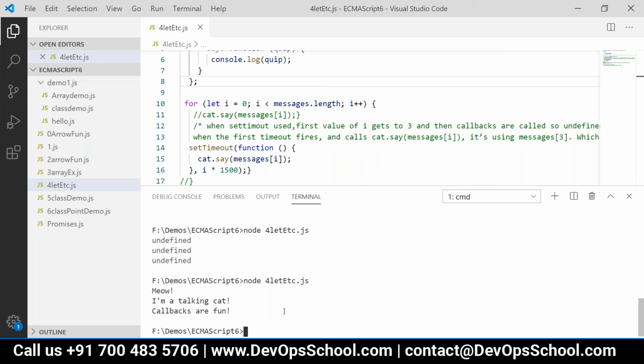Now when we are using let, the value of I for the first call is 0, and that 0 is available for that particular block. Unless and until that block is getting executed, that value will be retained there itself.